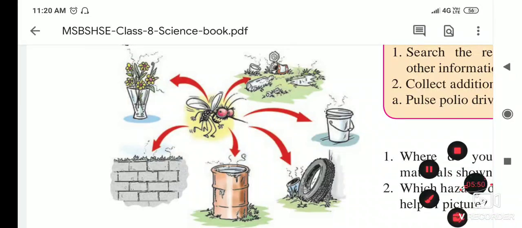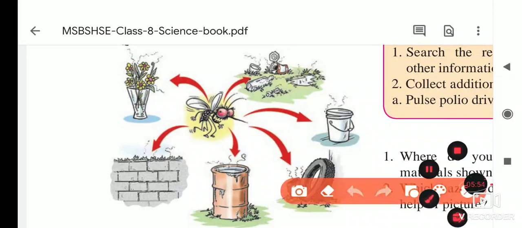They told you that this dirtiness is mostly not a problem in the summer season, because the temperature is higher, so if water is stored, after some time it gets evaporated. But in the rainy season the temperature is low, and when there is rainfall, this situation arises. So we have to be careful, and this is the rainy season.